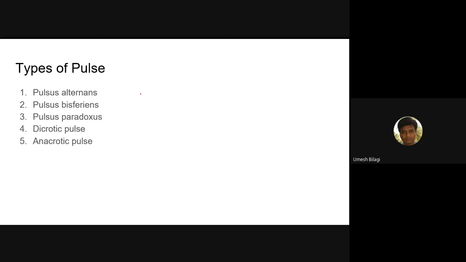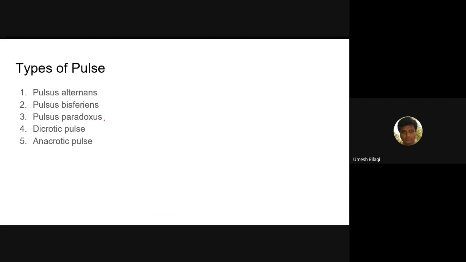Now, types of pulses. What are the types of pulses? Pulsus alternans, pulsus bisferiens, pulsus paradoxus, dicrotic pulse, anacrotic pulse. What is pulsus alternans? Alternating volume of the pulse. Pulsus bisferiens has the percussion wave and the tidal wave, two peaks coming in the systole itself.